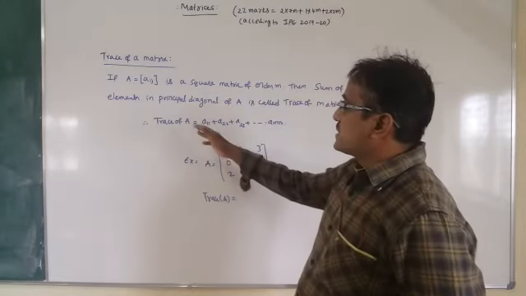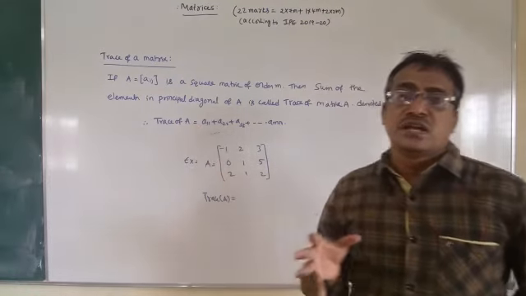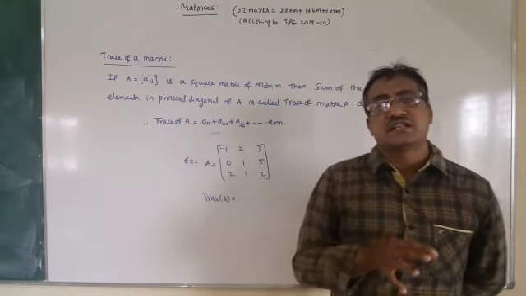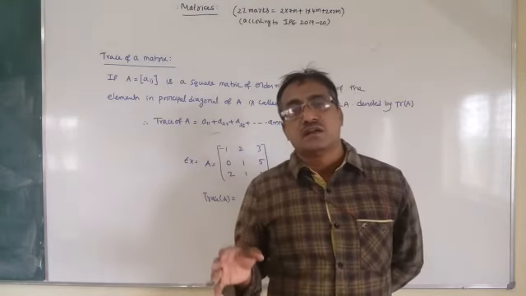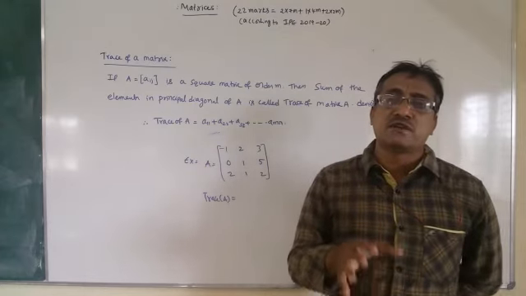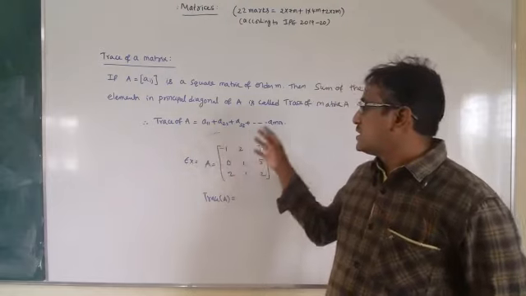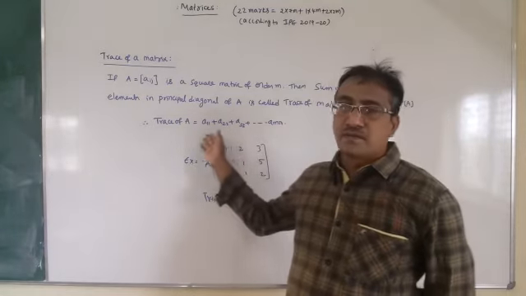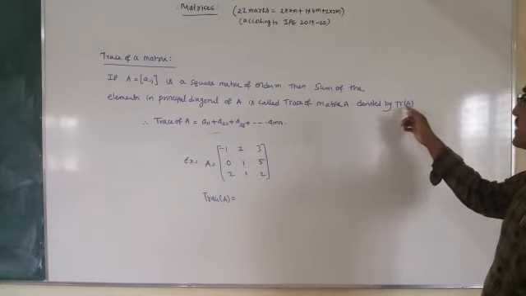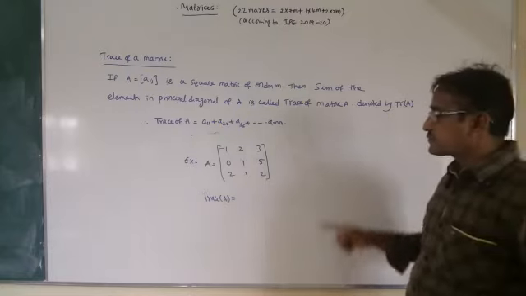In this matrix, trace of A is equal to A11 plus A22 plus A33 and so on, Amm. So if A is a matrix of order m, then the sum of the elements in the principal diagonal is called the trace of the matrix. And trace of A is denoted by tr of A.